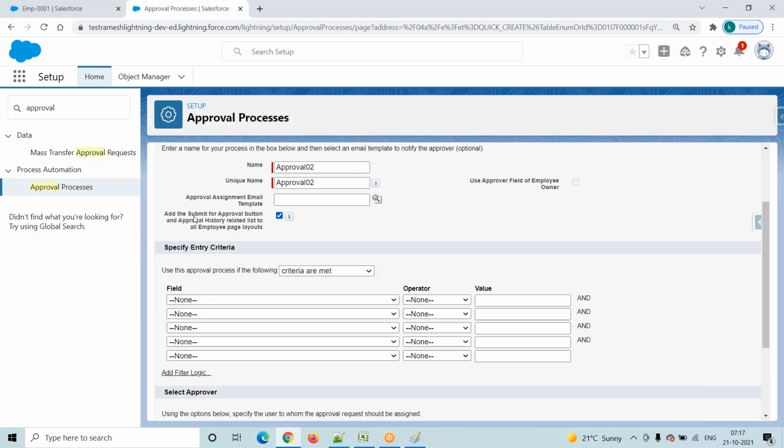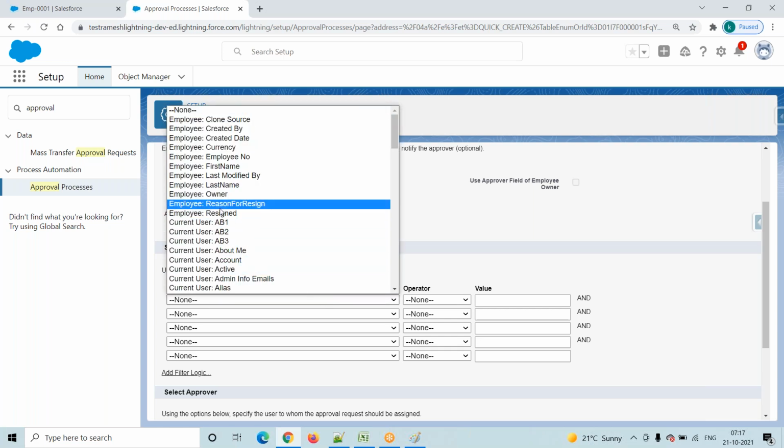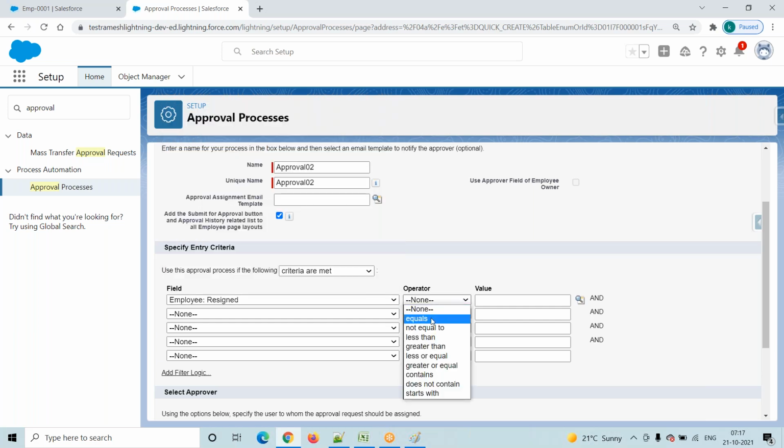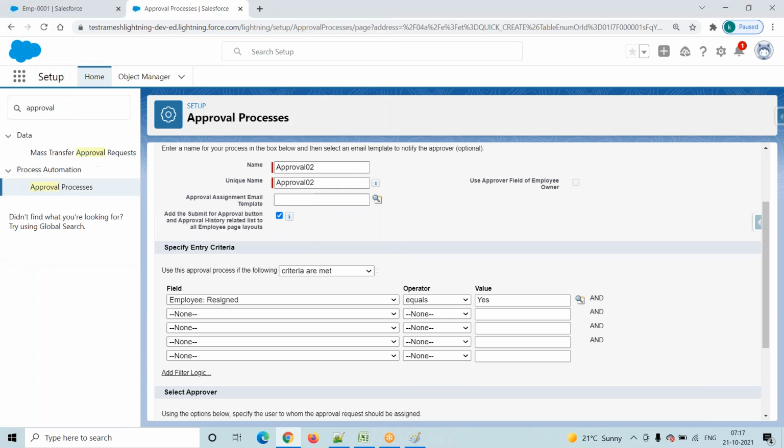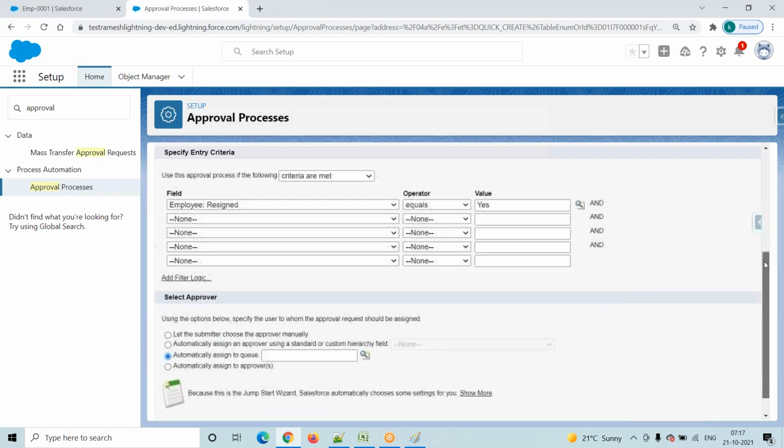for approval button. So the system automatically adds this button. Plus this approval history related list is there, right? Whenever we are checking this checkbox, then only the system automatically adds it to all employee page layouts. Now what is your condition criteria? Coming here, resigned equals to yes. So here there is no change. My condition is resigned equals to yes only.